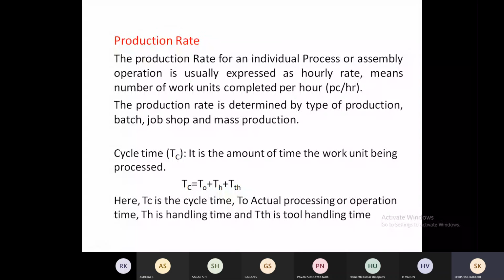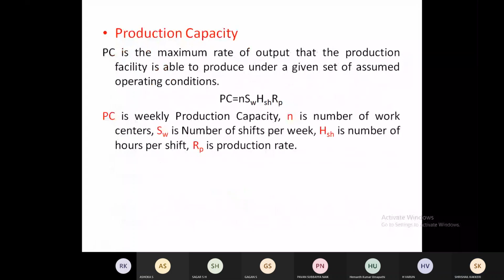And what is the production capacity? See, a particular industry has been given certain conditions, some certain available capacity. With this particular available capacity and arrangements, how much production rate it is able to give, how much product output it is able to give, that will be called the production capacity. Here also I have given: the production capacity is the maximum rate of output that the production facility is able to produce under a given set of assumed operating conditions.